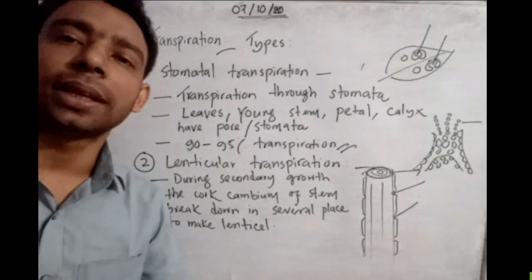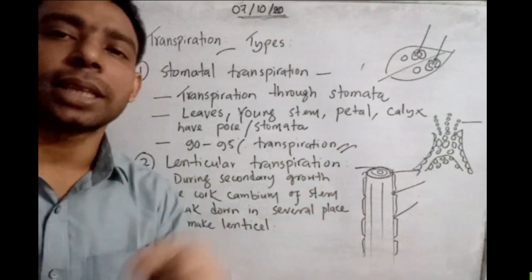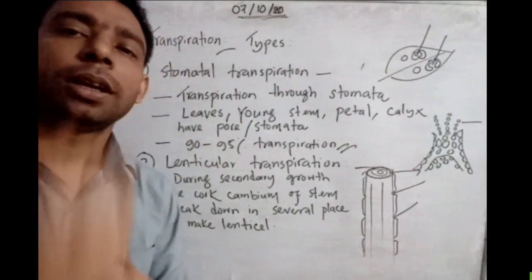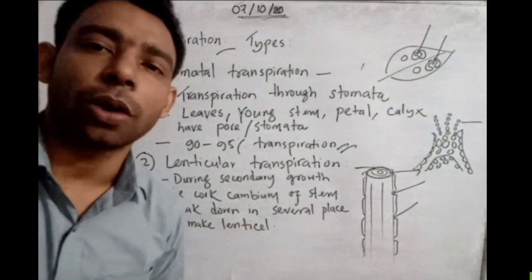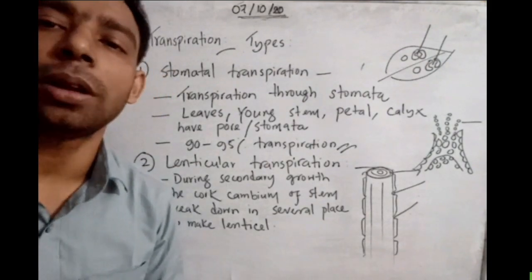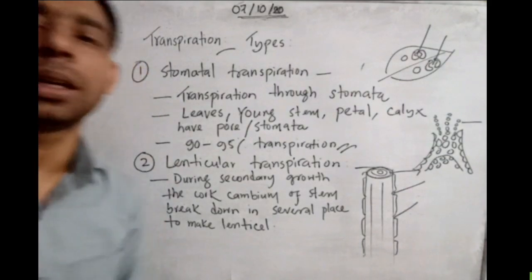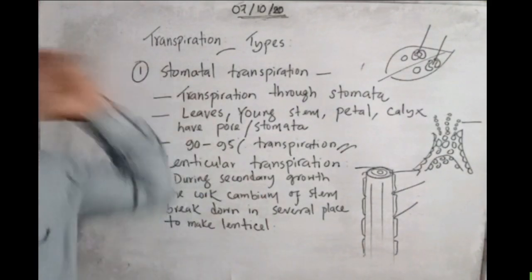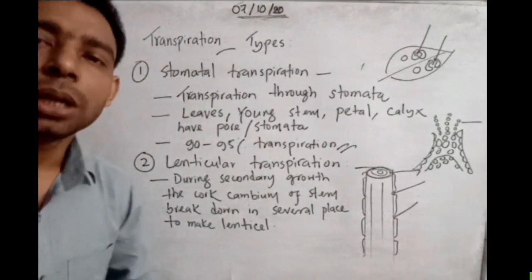That means during secondary growth the plant reaches a mature stage and has branches and sub-branches. At that time the vascular bundle is created, and a cambium also forms between the vascular bundles. We discussed many important topics about vascular bundle types in a previous lecture. So during secondary growth the cork cambium of the stem breaks down at many places.